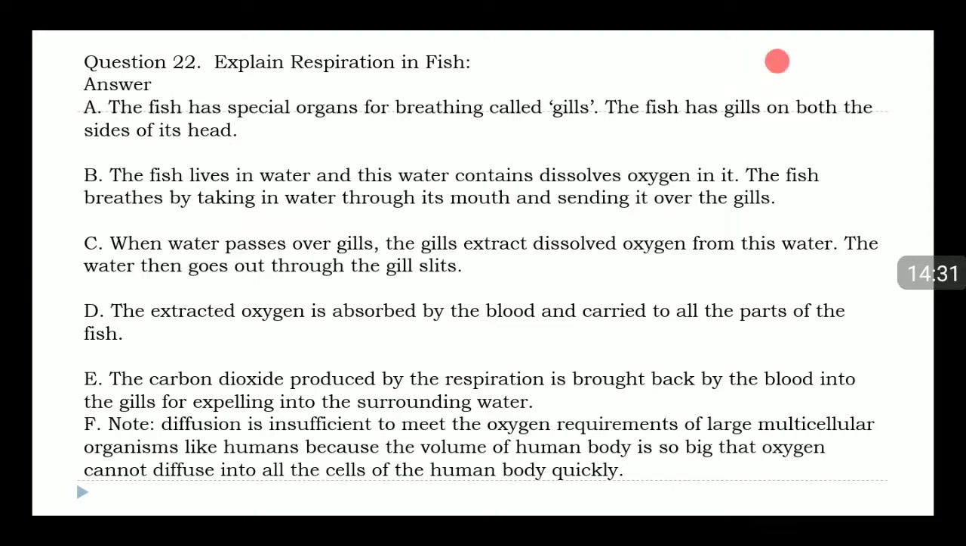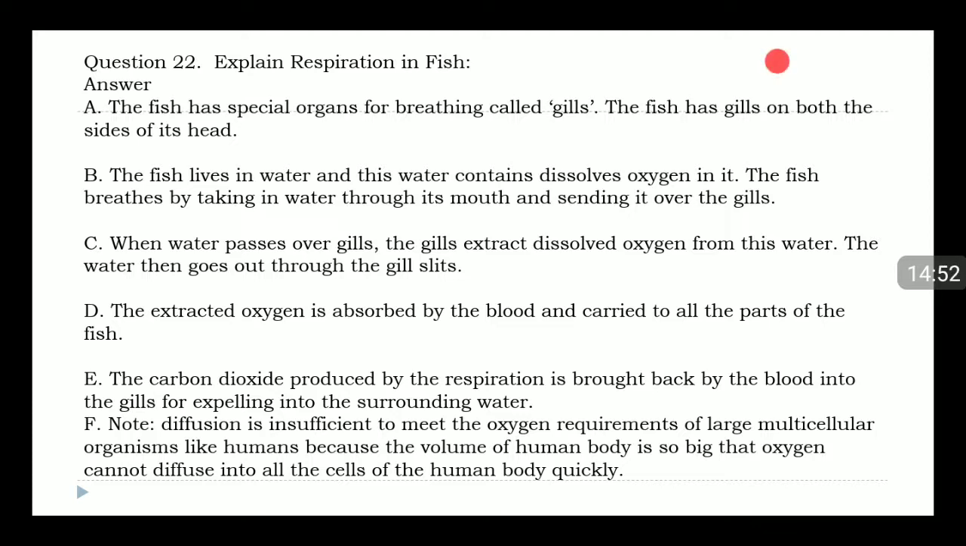D. The extracted oxygen is absorbed by the blood and carried to all the parts of the fish. E. The carbon dioxide produced by the respiration is brought back by the blood into the gills for expelling into the surrounding water.